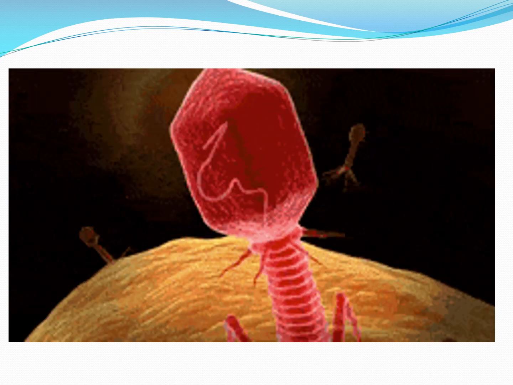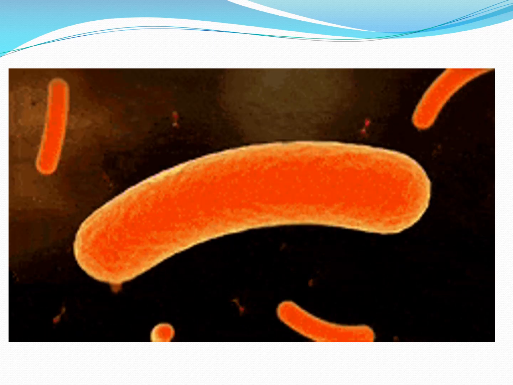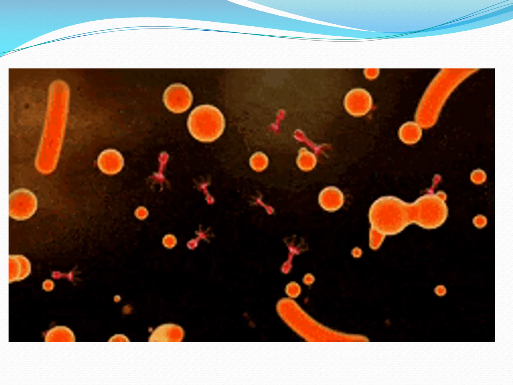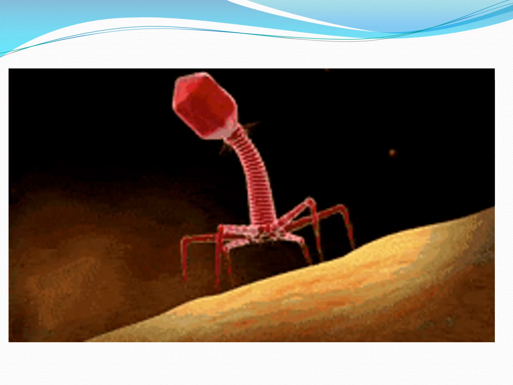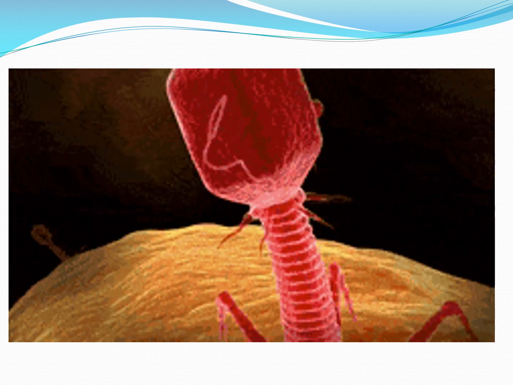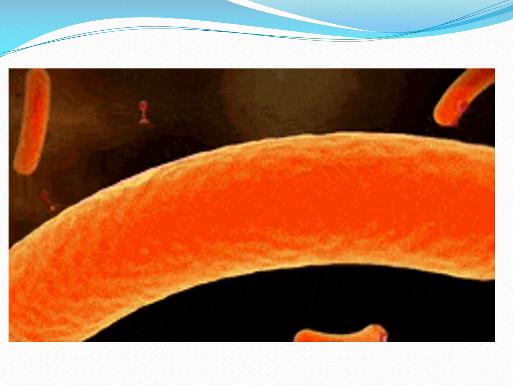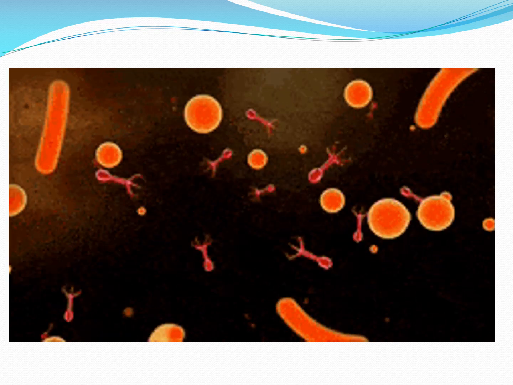The nucleic acid is slowly moving into the bacterial cell. Once the bacterial cell is full with viruses, it will burst in such a way that it releases many viruses out. Have a look at this once again. I hope this is clear.